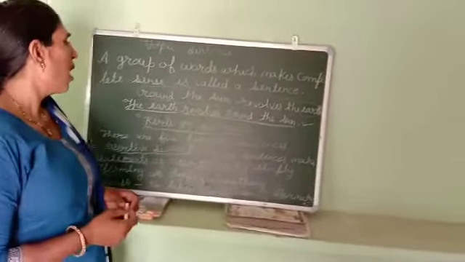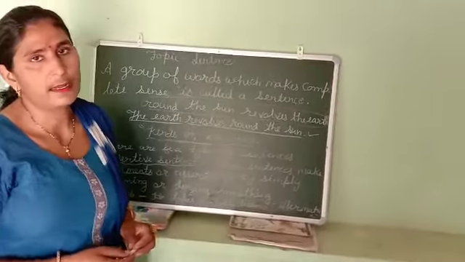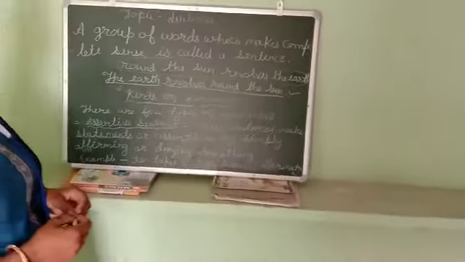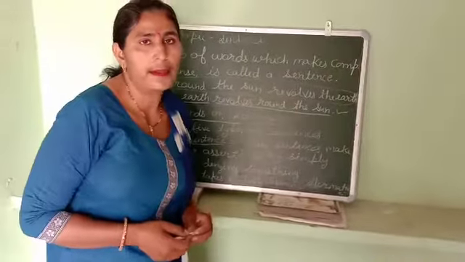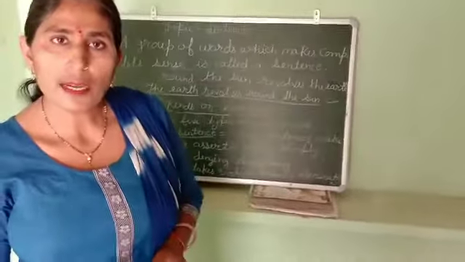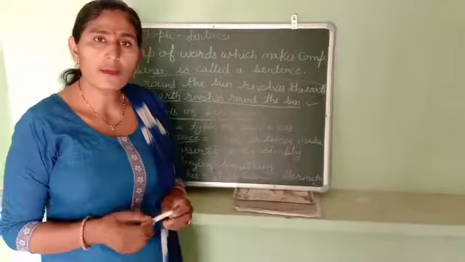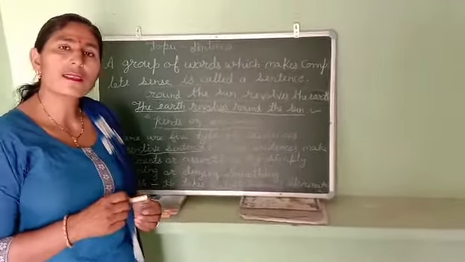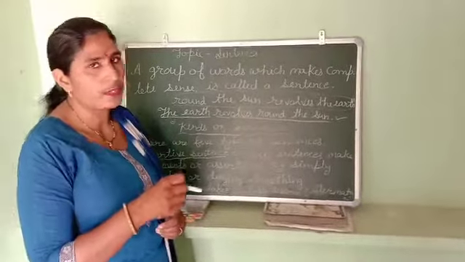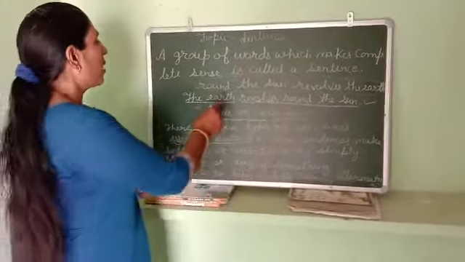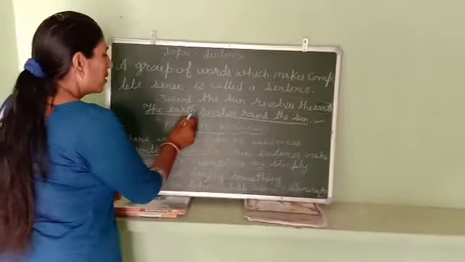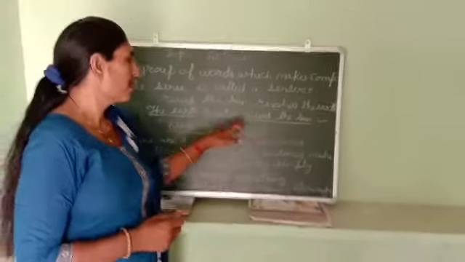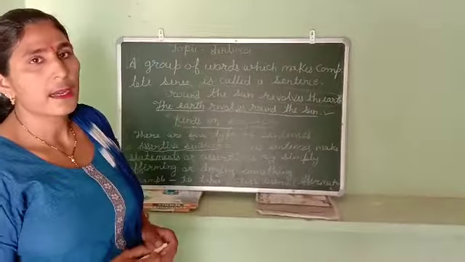Second, how many parts of a sentence? There are two parts of a sentence. First, subject. Second, predicate. What is a subject? The part which names the person or thing about whom something is said. The earth is a subject. Revolves round the sun is a predicate.